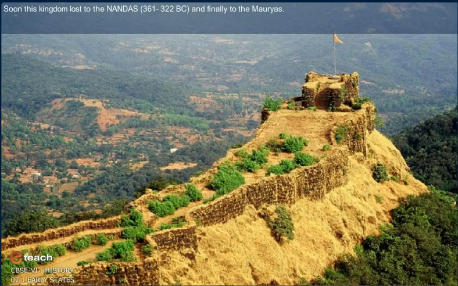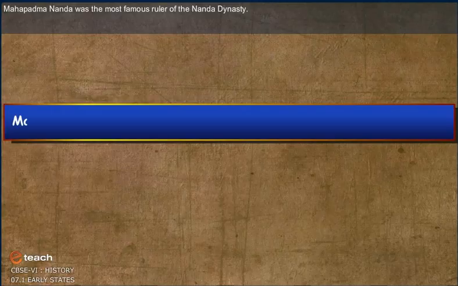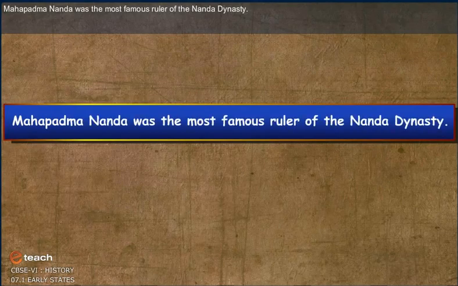Soon this kingdom was lost to the Nandas, 361 to 322 BC, and finally to the Mauryas. Mahapadma Nanda was the most famous ruler of the Nanda dynasty.